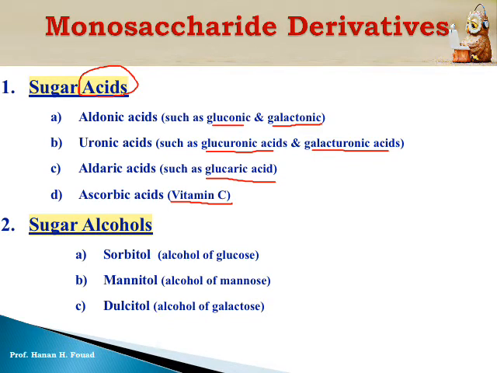The second type of derivative is sugar alcohol. The first is sorbitol, derived from glucose. The second is mannitol, derived from mannose. The third is dulcitol, derived from galactose. I'm going to discuss the formula in order to understand, but you need only to know the enumeration, each type of sugar or monosaccharide derivative belongs to which classification. Is it sugar acid? Is it sugar alcohol? Is it amino sugar? To which classification only.